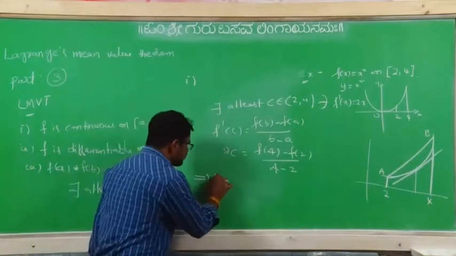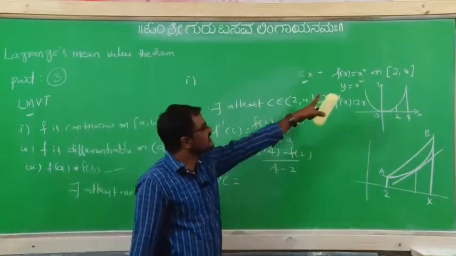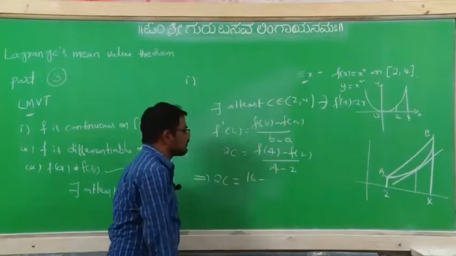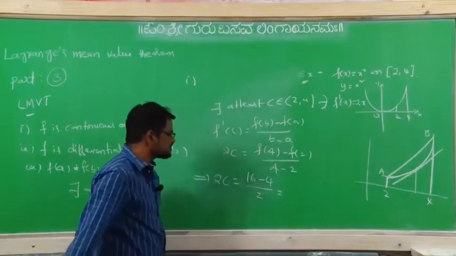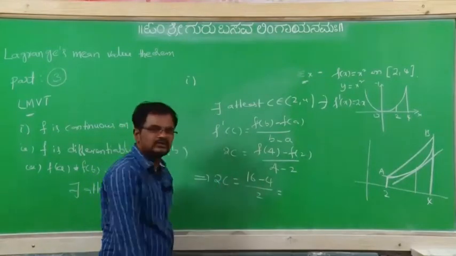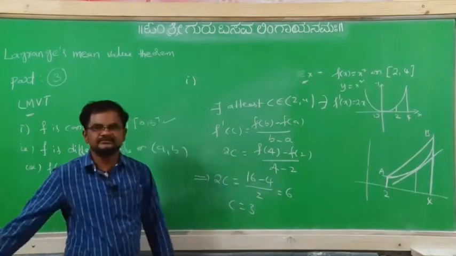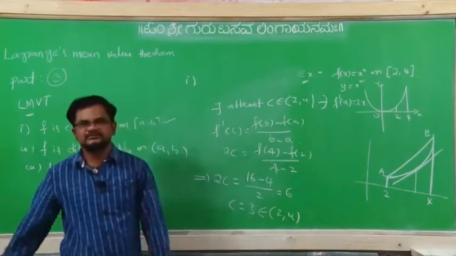Now that implies 2c equals f(4), where f(x) equals x square, f(4) is 16, minus f(2), 4, divided by 2, that is 12 by 2, 6, so c equals 3. Does it belong to the open interval (2, 4)?